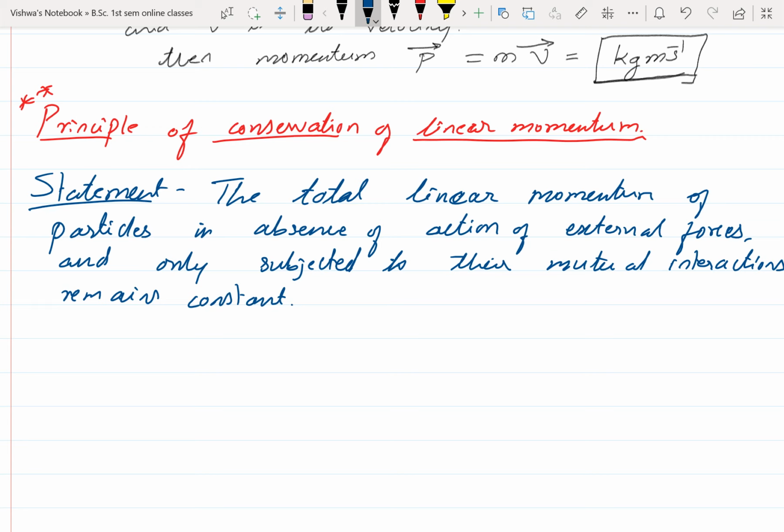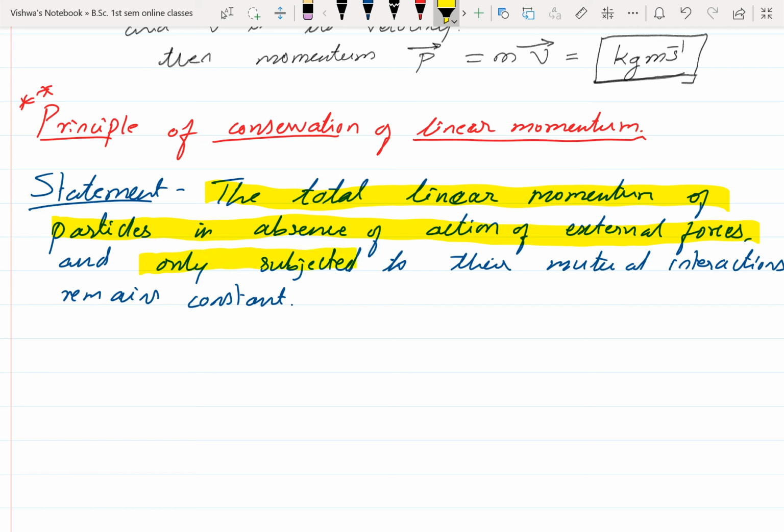In PUC also you have studied this conservation of momentum. There you define the statement as the total momentum of a system is constant. Now you have become a little bit higher educated, so you have to define this in a broader way. That is, the total linear momentum of particles in absence of external force, if there is an absence of external forces and they are subjected to only their mutual interactions, remains constant. Okay.